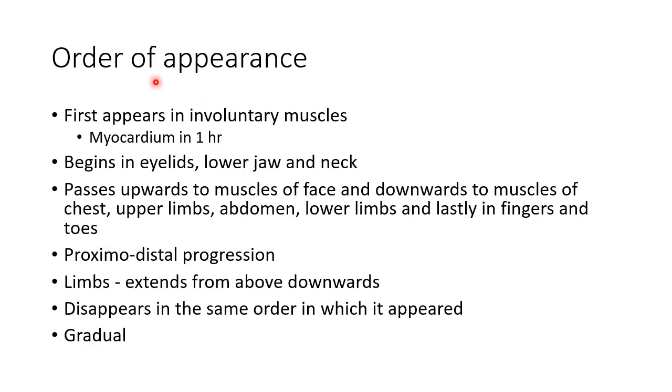Now let us see about the order of appearance of rigor mortis. It first appears in involuntary muscles like myocardium. Then it begins in eyelids, lower jaw and neck. It passes upwards to muscles of face and downwards to muscles of chest, upper limbs, abdomen, lower limbs and lastly in fingers and toes. That is, it has a proximodistal progression. In case of limbs, it extends from above downwards. Rigor mortis disappears in the same order in which it appeared. Remember, both the appearance and disappearance of rigor mortis are gradual.